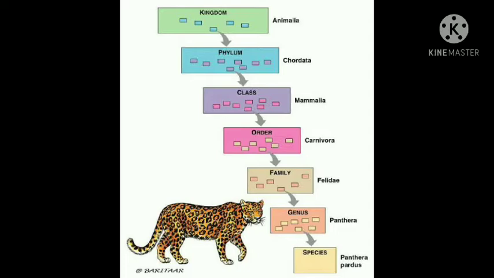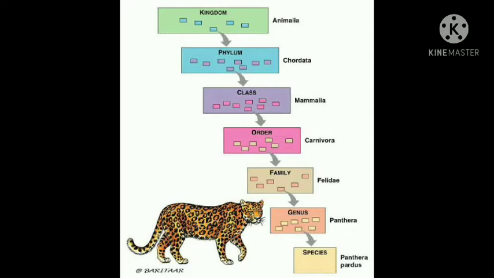Here the genus is Panthera. Then the next category is family. Family consists of a group of related genera, but with fewer similarities compared to genus or species. The cats belong to genus Felis, and the lion belongs to genus Panthera, but both belong to the same family, that is Felidae.